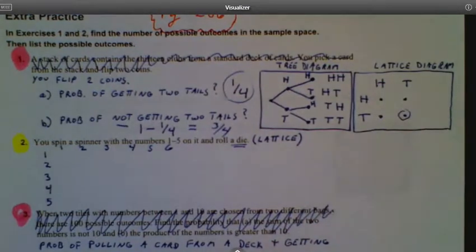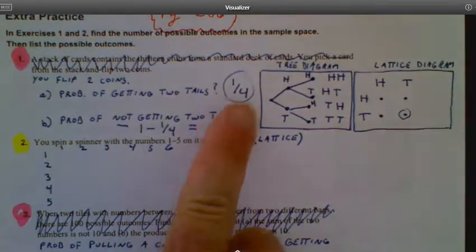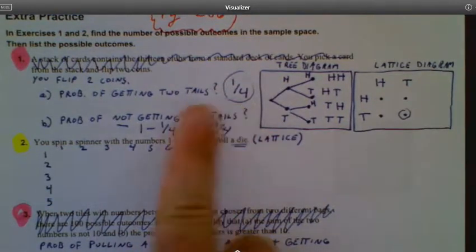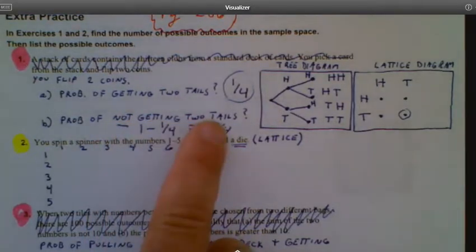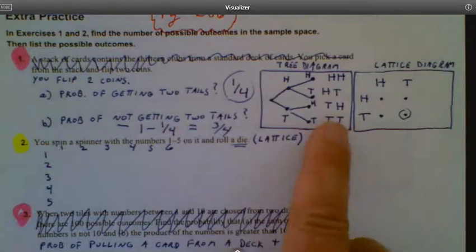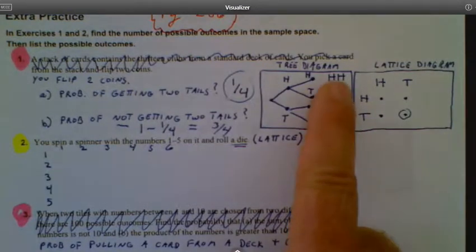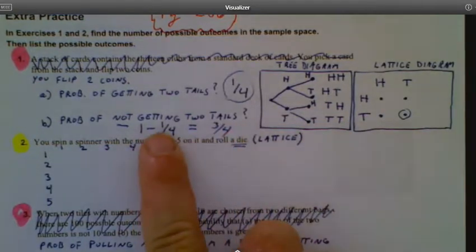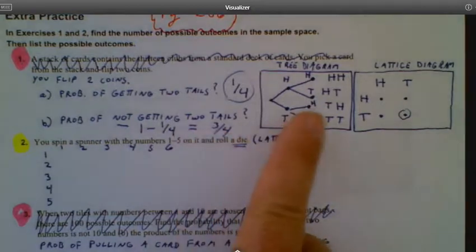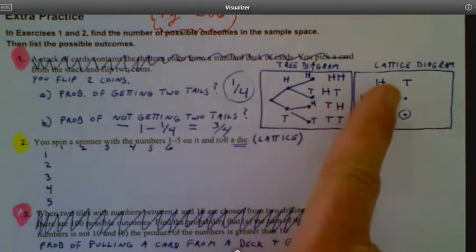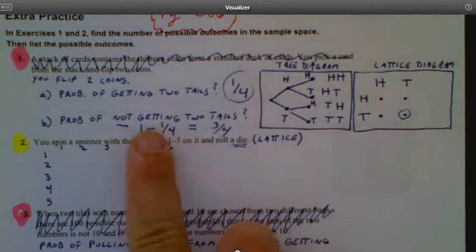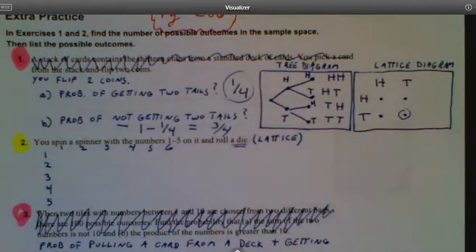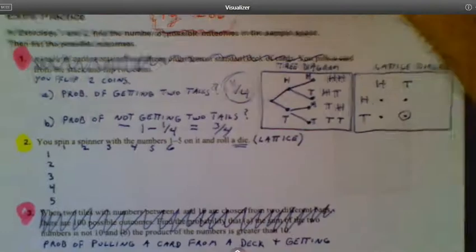We can also use formulas for a lot of this kind of stuff, and we'll talk about some of that later. So if there's a 1 out of 4 chance of getting 2 tails, what's the probability of not getting 2 tails? If 1 out of the 4 is 2 tails, then the remaining 3 out of the 4 would be not getting 2 tails. And here's just putting today's formula to use to see it as well. I could do it with a tree diagram like this, a lattice diagram, or a formula. There are many different tools for doing things like this. It's just a matter of whatever tool works best for you for that scenario.